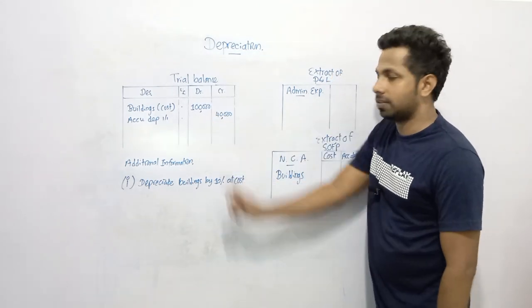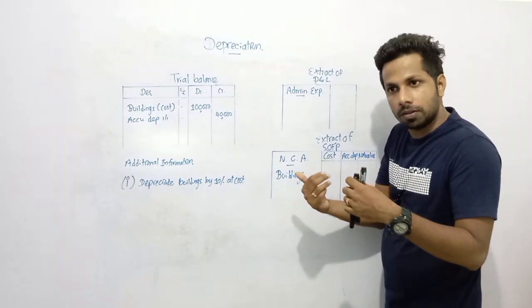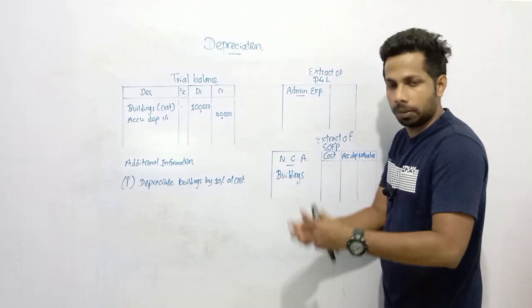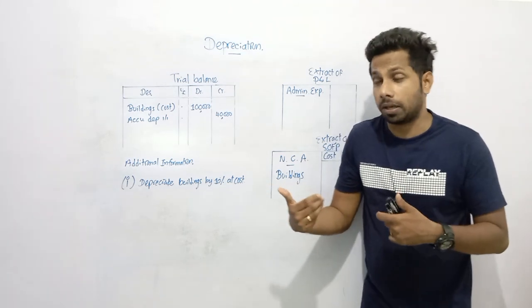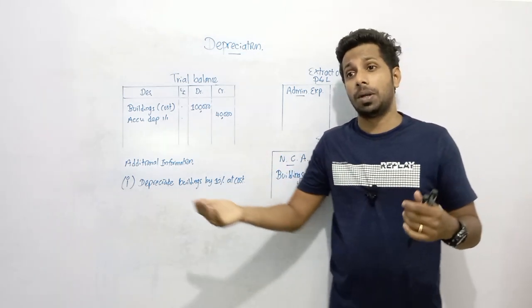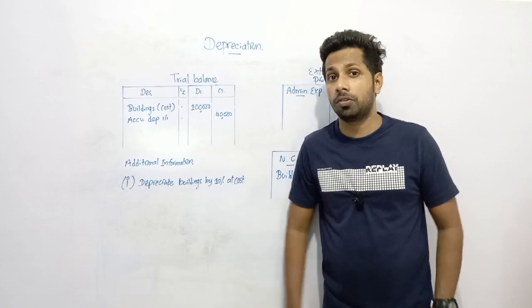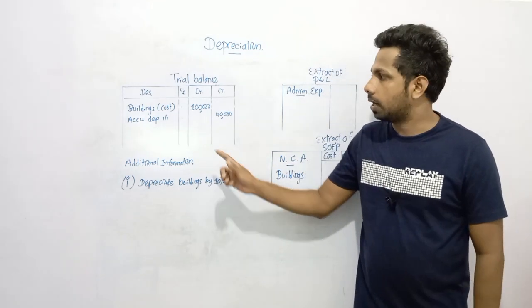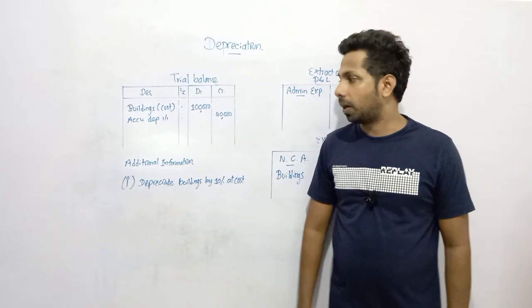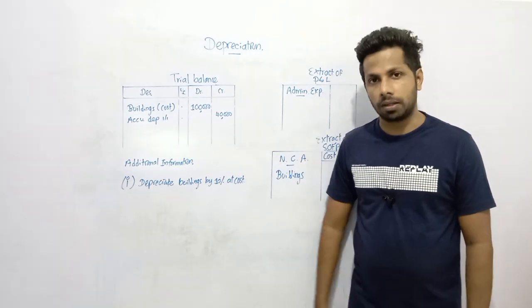You can see buildings at cost. What do you mean by cost? Cost means the purchase price. Not only the purchase price, it includes several things, you know: purchase price plus expenses that are incurred when bringing the non-current asset to its current position and turning it into usable condition. So anyway, forget about that. Here we bought buildings, my dear children, at a cost of 100,000.